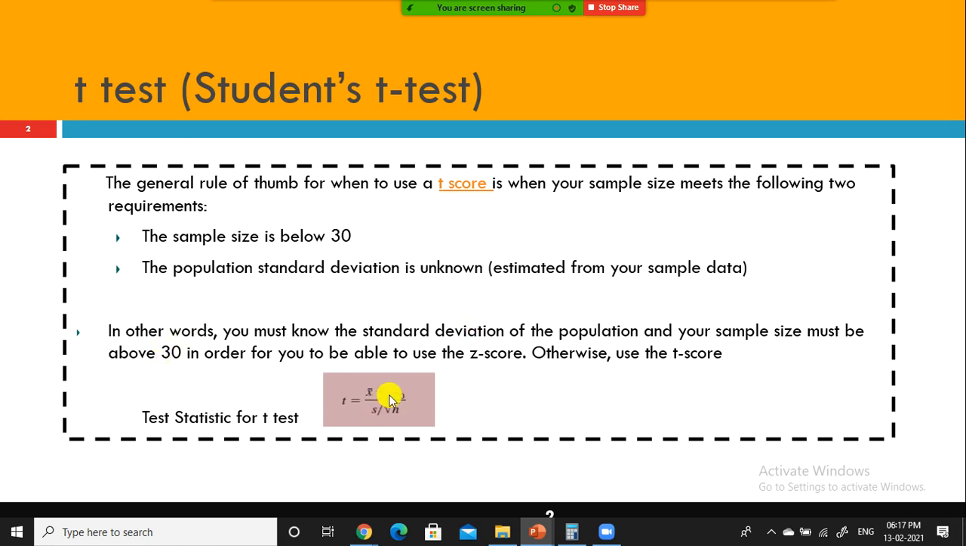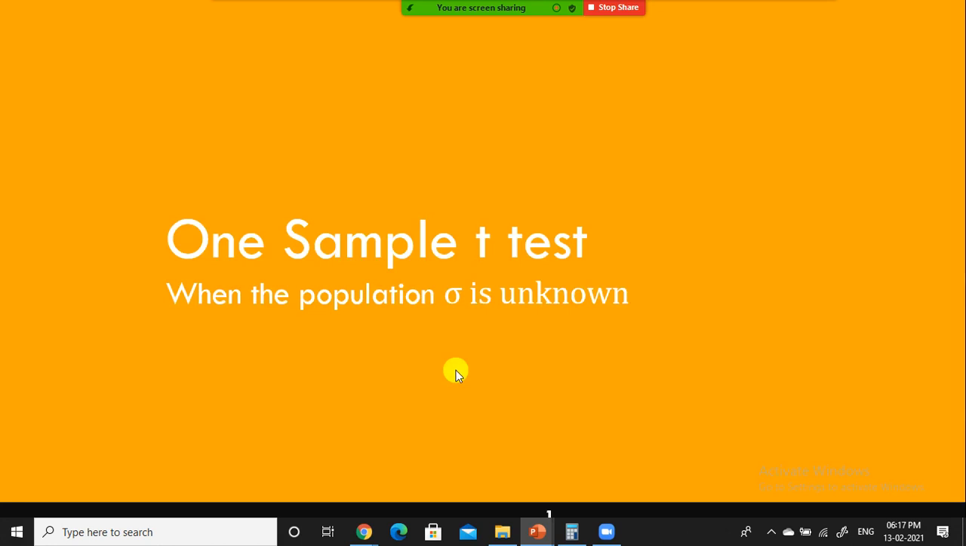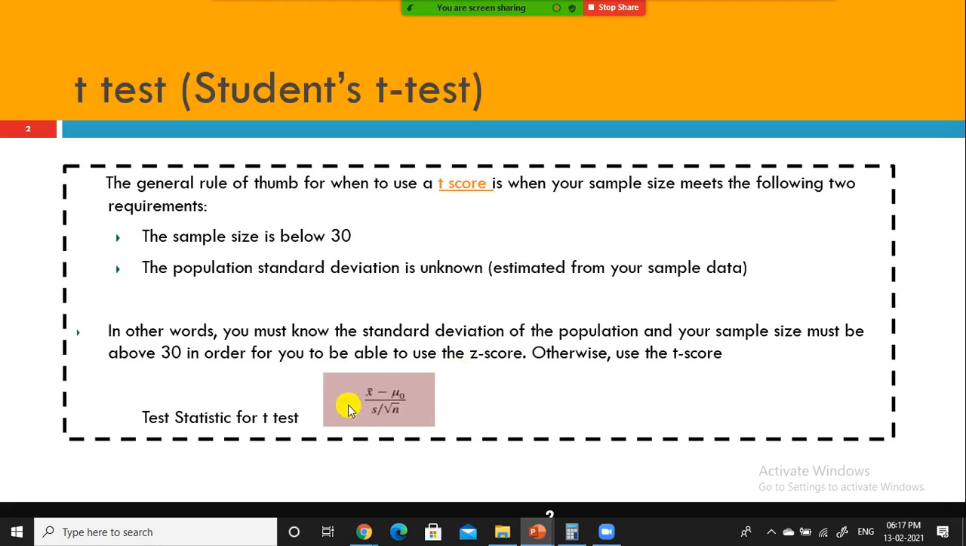Okay. So this is the formula for conducting the t-test. Like in the case of the z-test, z is equal to the sample mean minus the hypothesized mean divided by the population standard deviation divided by the square root of n. Look here. What is that? Small s. What is small s? You remember, sigma is the population standard deviation, small s is the sample standard deviation. So this is the only difference when it comes to the t-test. Otherwise, the formula is more or less the same.